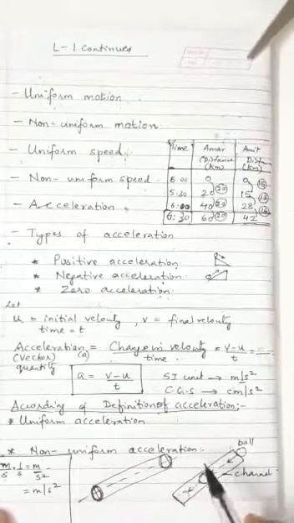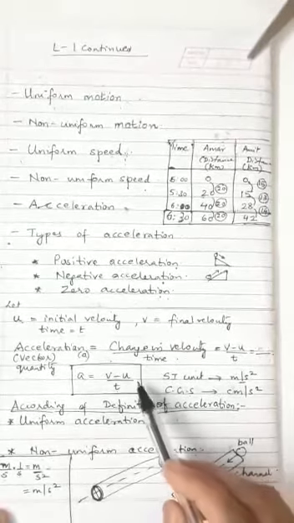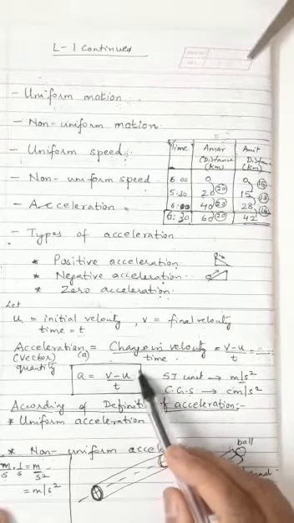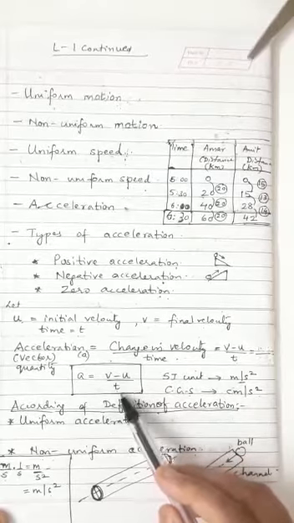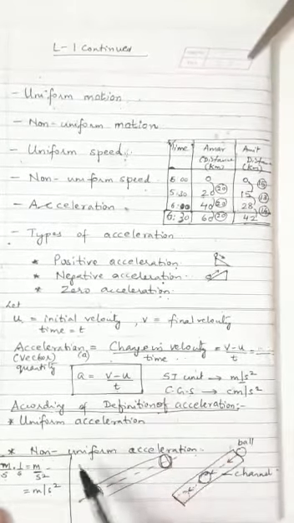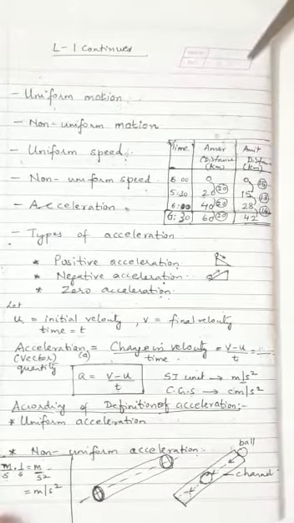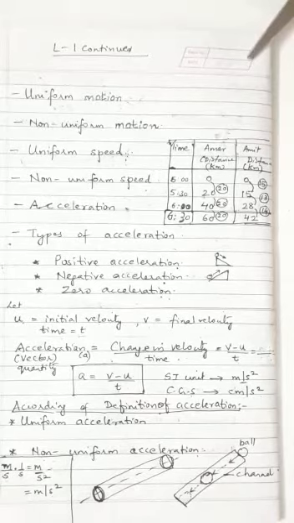So what will be non-uniform acceleration now? If the velocity changes by unequal amounts in equal time intervals, the object is said to have non-uniform acceleration. So what is the meaning of this? Here, if the velocity changes are unequal, by keeping the time intervals equal, then it becomes a case of non-uniform motion.